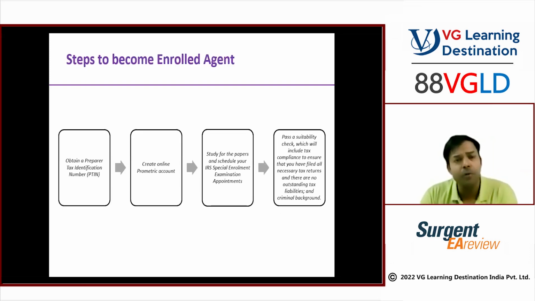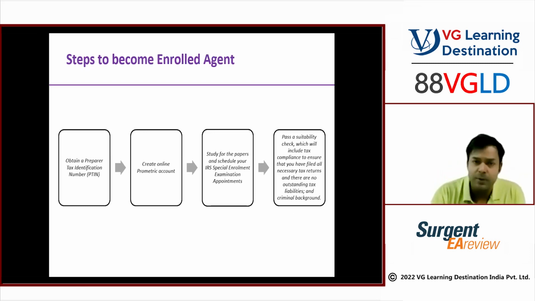These are the steps involved for becoming the enrolled agent. First, we need to obtain a PTIN. PTIN is the Preparer Tax Identification Number. How to obtain that? Our team is going to assist you in that. At any point of time, if you have any doubt how to obtain that, please be in touch with the team. They will help you out every step of the way.